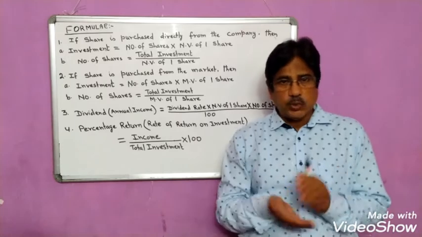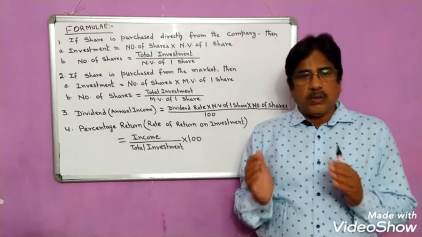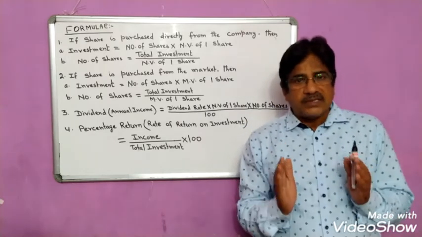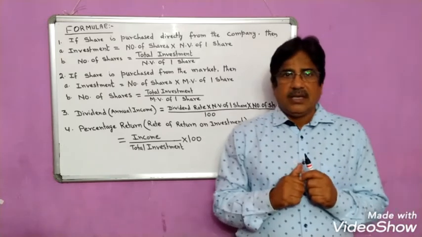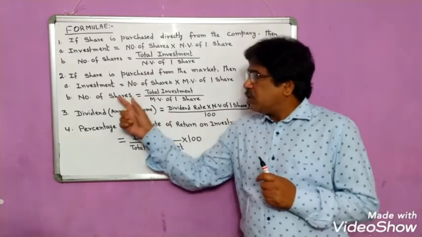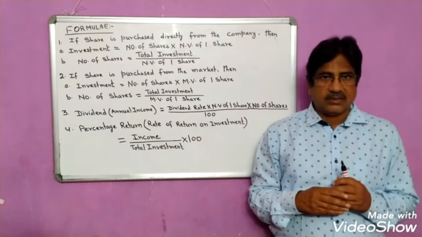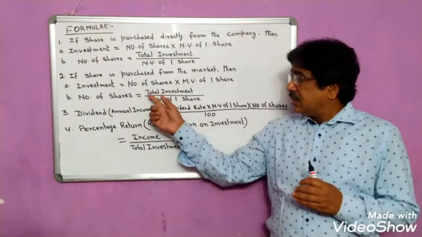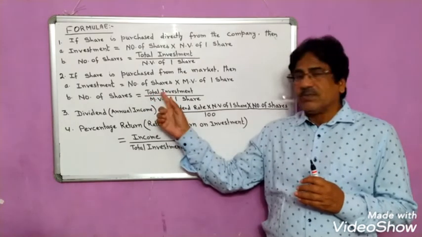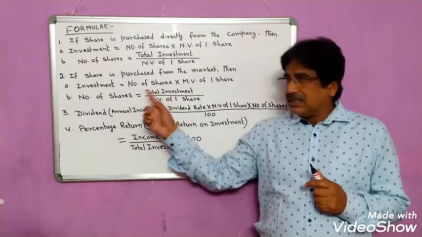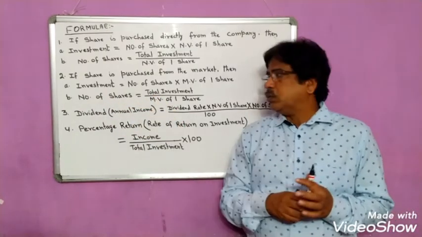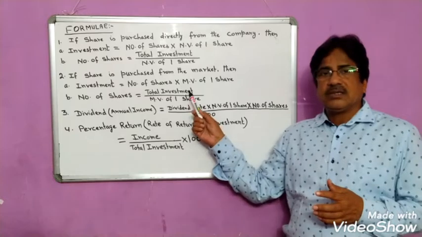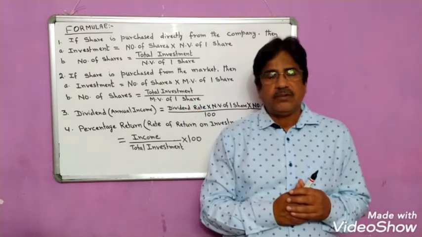If you multiply these two things, you will come to know the total amount invested by the investor in a particular company. And if you want to find out the number of shares, and the person has invested his money in the market, then the total number of shares bought will be equal to total investment by market value of one share.